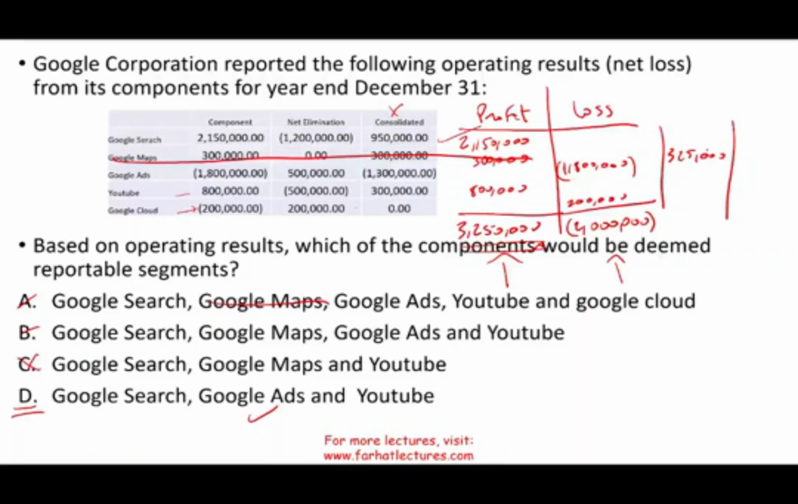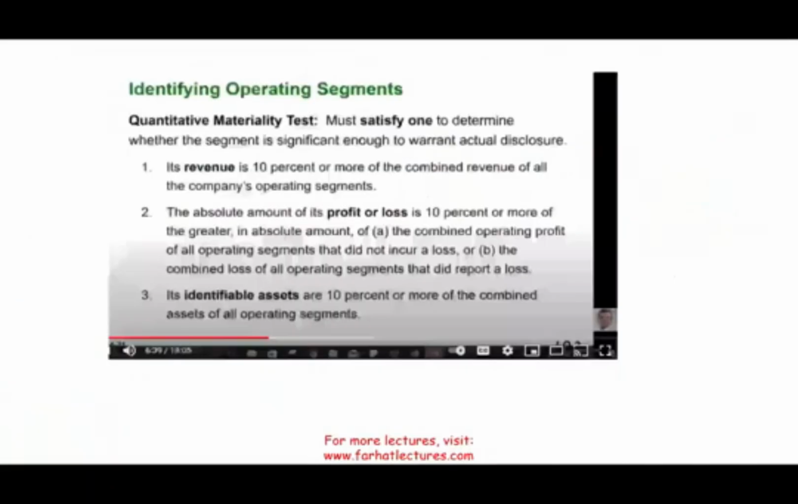So we finished Google Ads. YouTube, 800,000. YouTube is included. And the cloud is 200,000 of losses. The absolute value is 200,000, which is less than 325. As I thought, D is the answer. So we're going to include Google Search as a separate component, Google Ads, and YouTube. I know that the names of the companies are a little bit difficult to follow here, but I chose these companies to make you understand the concept as well.